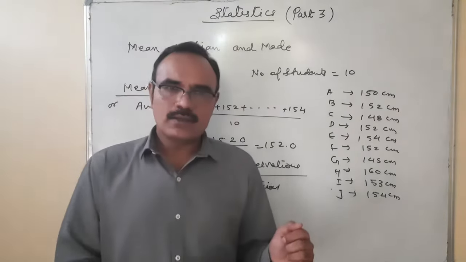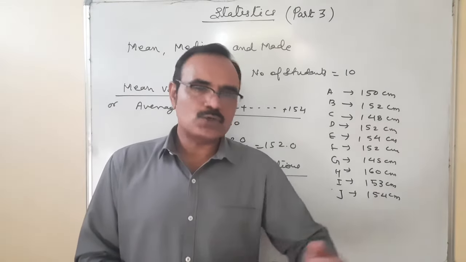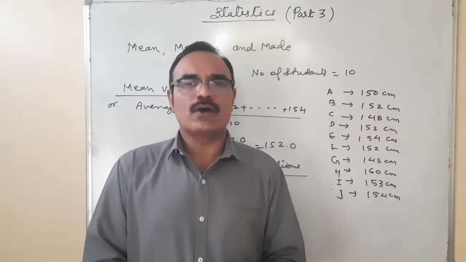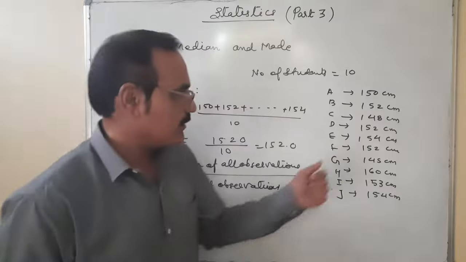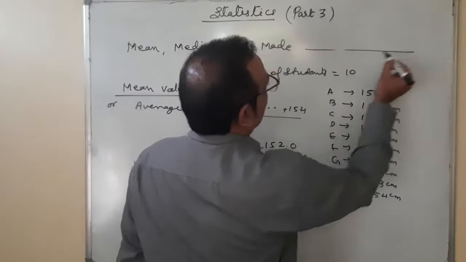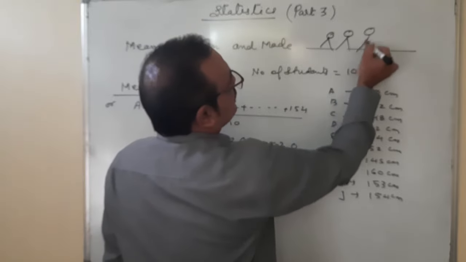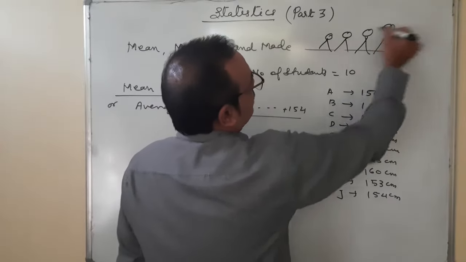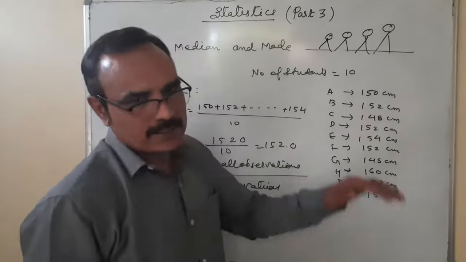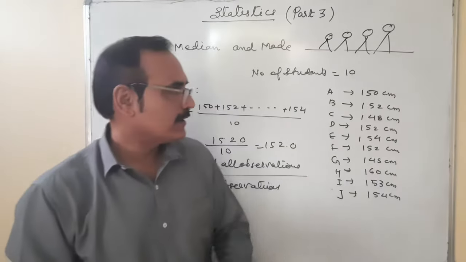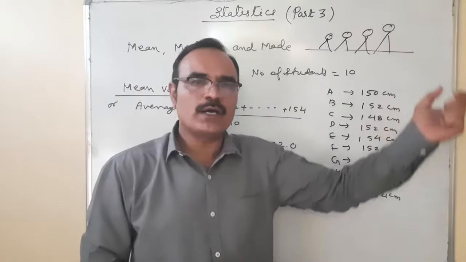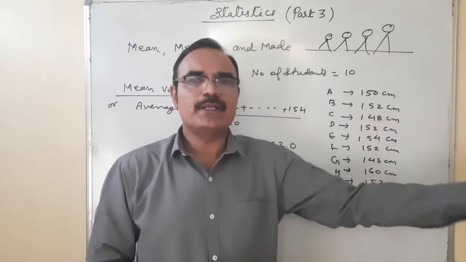First of all, I'll ask all the students to arrange themselves in ascending or descending order height-wise. After that, I'll pick the middle boy, measure his height, and that would be the median height.